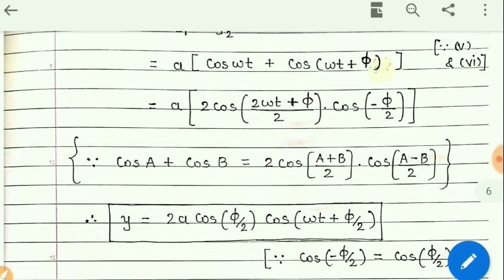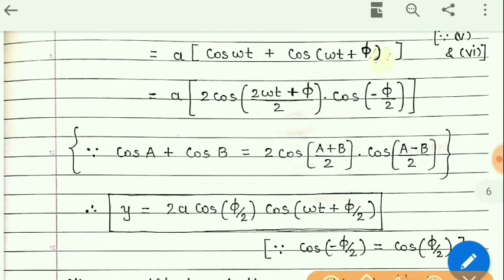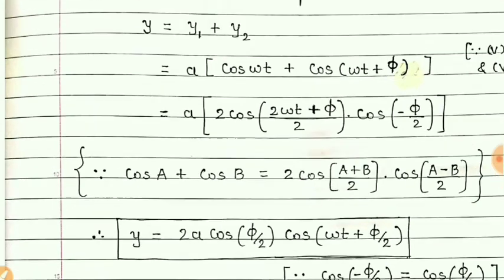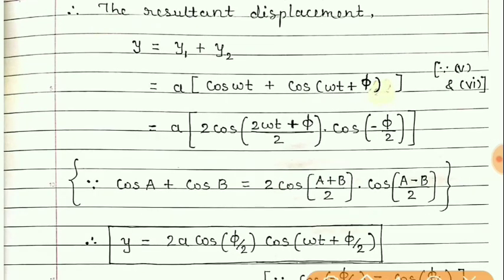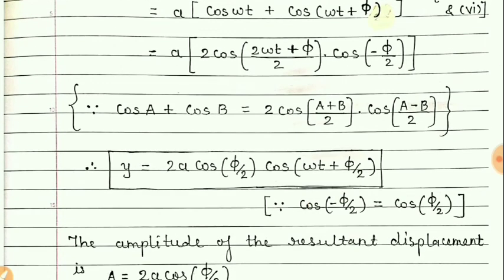Now the 2 is taken out common outside, so 2a is obtained, times cos of minus phi by 2. Now students, remember, cos of minus phi by 2 is equal to cos of phi by 2 only.